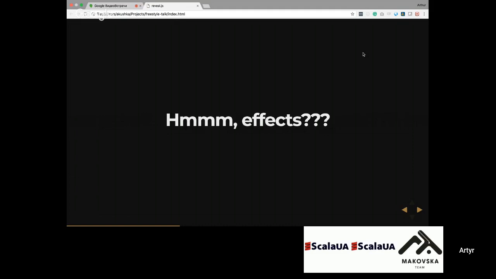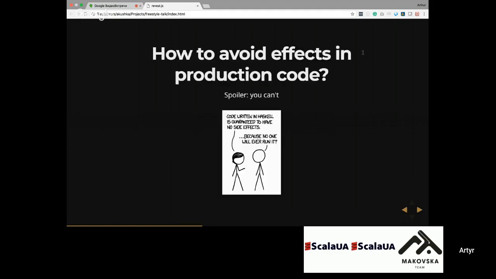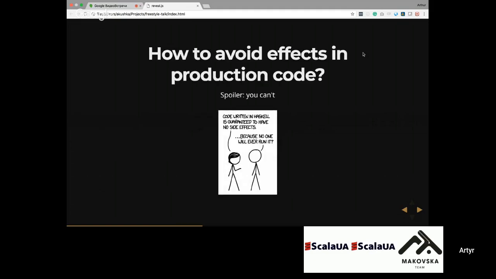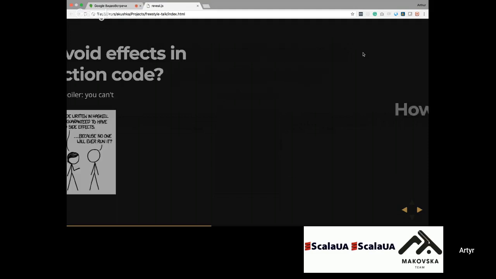For example, every time you print to the console, render something in the DOM tree in the browser, manipulate files, change database state, or do some other I/O, you're doing a side effect. It's really important stuff because nobody cares about software that doesn't have an input place and an output place. So the trick is that we all want to do side effects, and there is no way to avoid it. I think that when somebody asks you how they can avoid side effects, it's not really the right question. The right question is how we can manage side effects in the proper way.